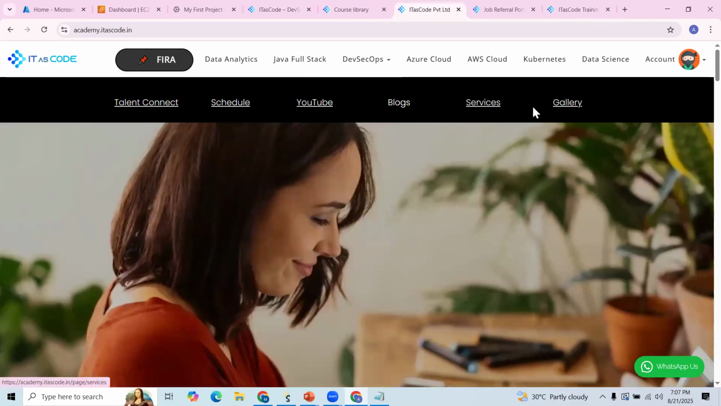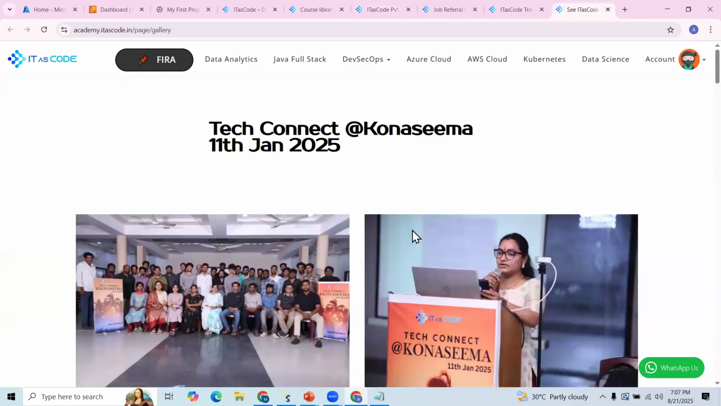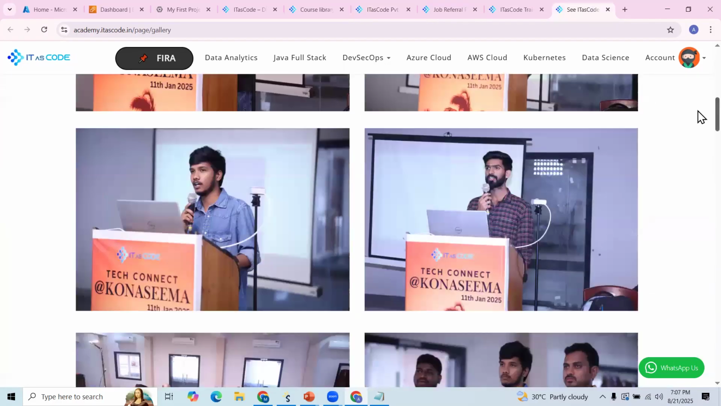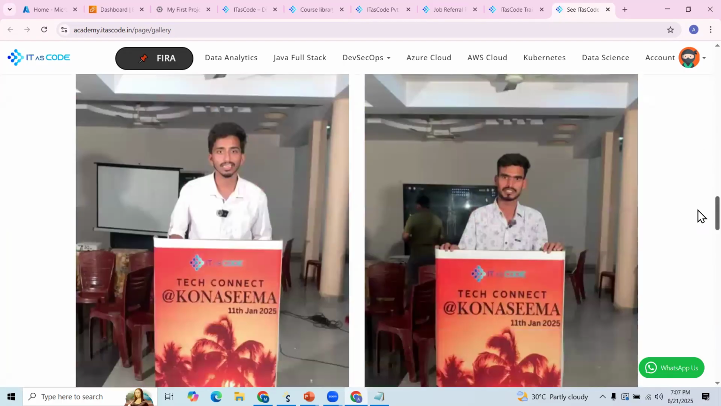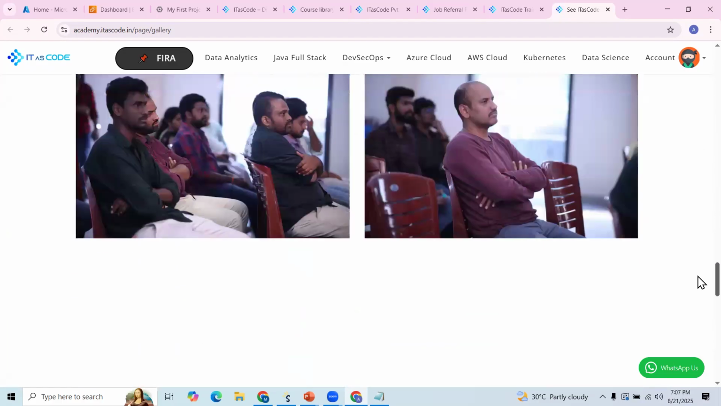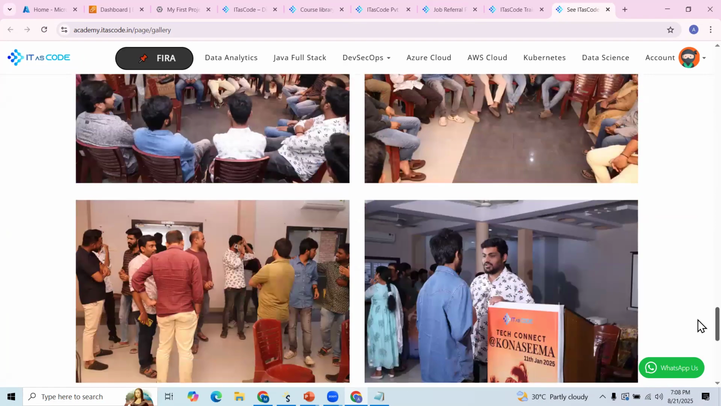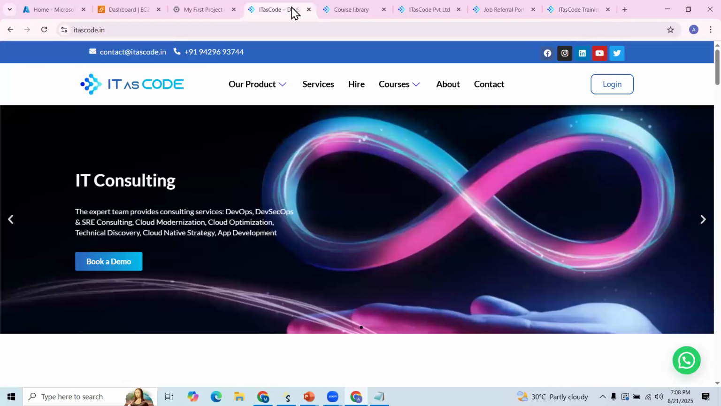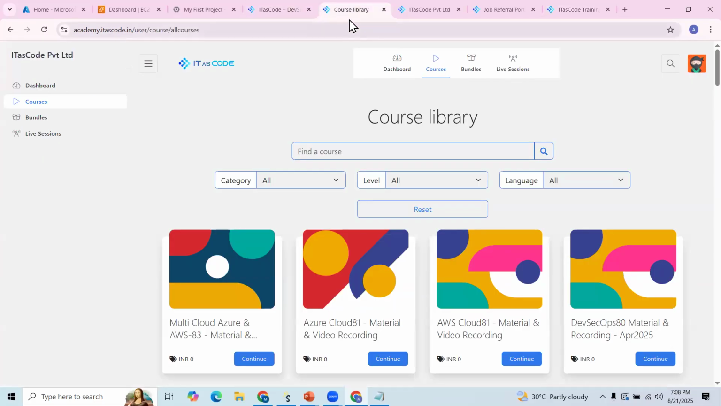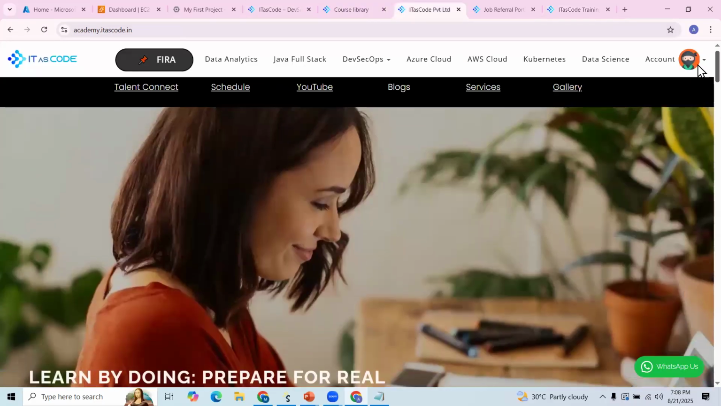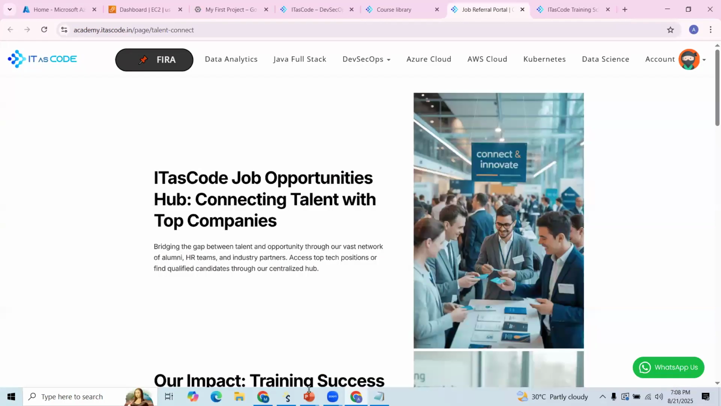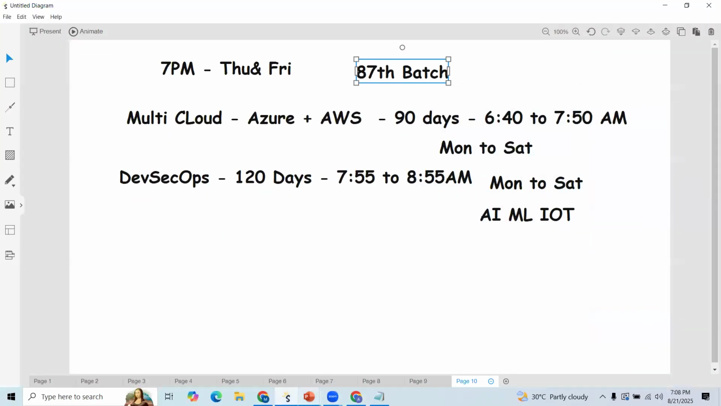And also here you can see a gallery. We used to conduct different sessions. Apart from live sessions, we are also conducting different Tech Connect sessions. We invite people from different domains, and we conduct these programs also. That is related to our course delivery, the course structure, and how we are going to deliver. Next, let us see the next part.